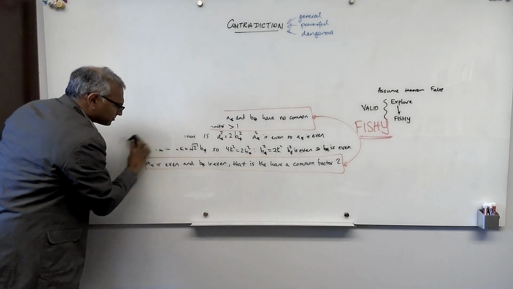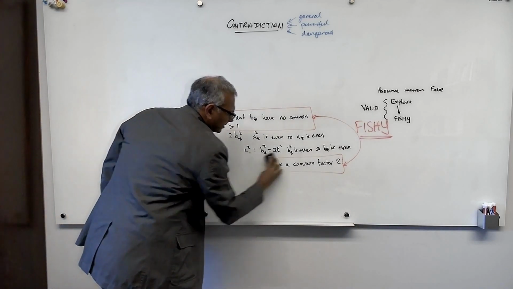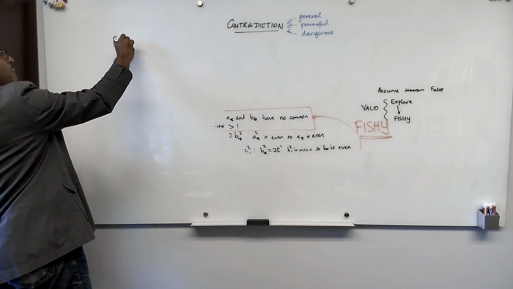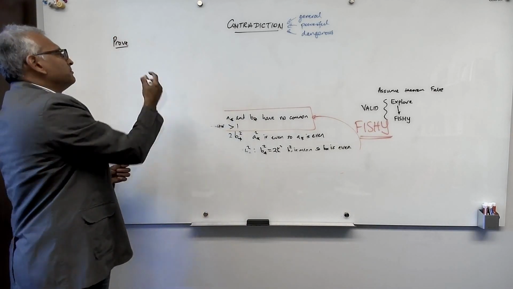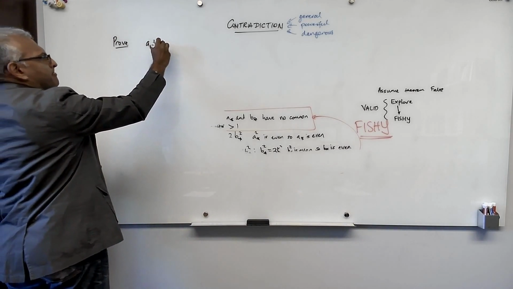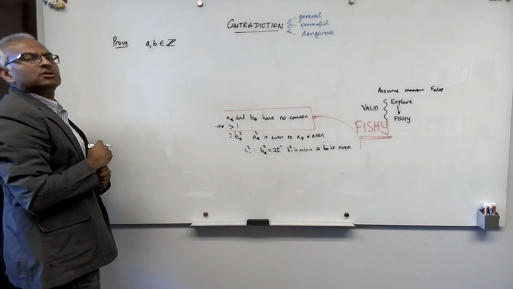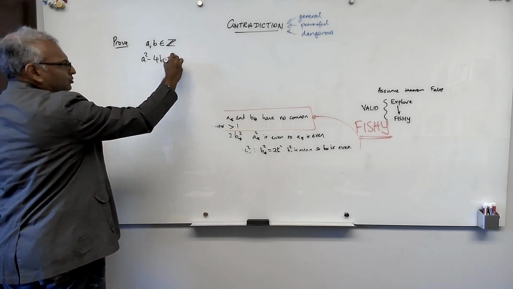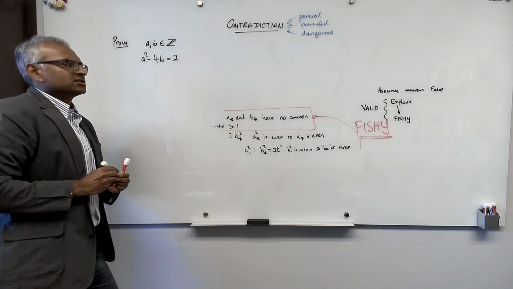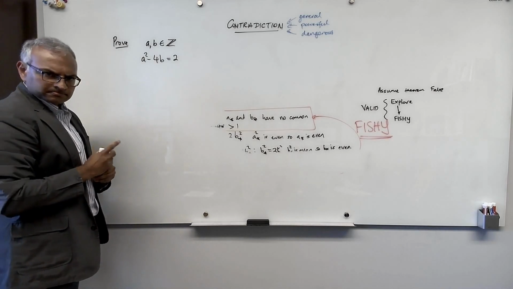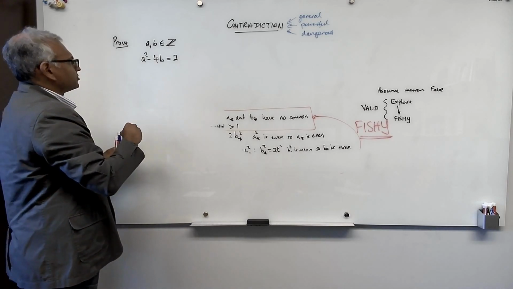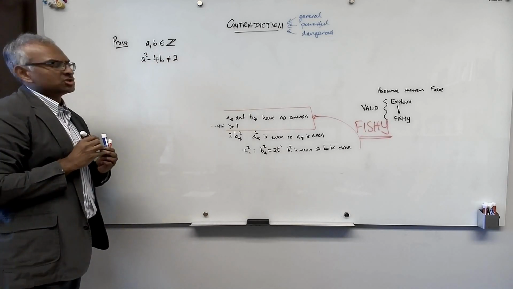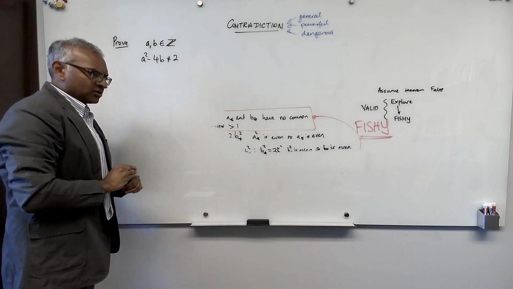And you can try to solve this problem before me. Okay? So, prove that no matter how you choose A and B as integers, it's not possible to get a situation where A squared minus 4B is equal to 2. So you can try to find integers for which this is true. I'm claiming it's not possible. So A squared minus 4B is never equal to 2. So you try to prove it while I erase.